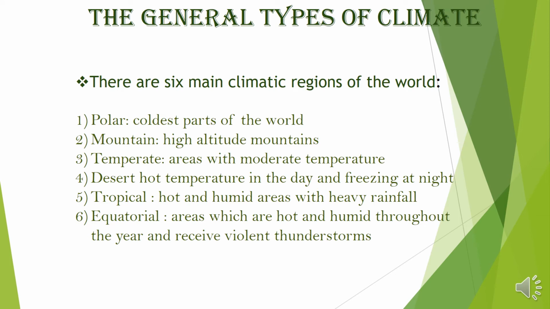Okay, the general types of climate. There are six main climatic regions of the world. This is general knowledge and it's very important for you. The first is polar, the coldest parts of the world. Mountain, high latitude mountains. Temperate, areas with moderate temperature. Desert, hot temperature in the day and freezing at night. Tropical, hot and humid areas with heavy rainfall. Lastly, equatorial, areas which are hot and humid throughout the year and receive violent thunderstorms.